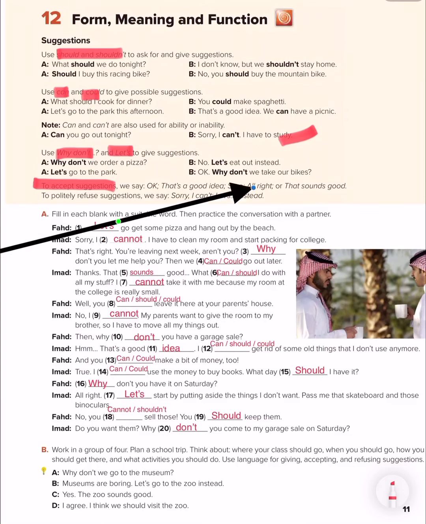That's a good idea. Look here. That is a good idea. I can or should or could get rid of some old things that I don't use anymore. And you can or could make a bit of money too. True. I can or could use. You can use both of them. Use the money to buy books.